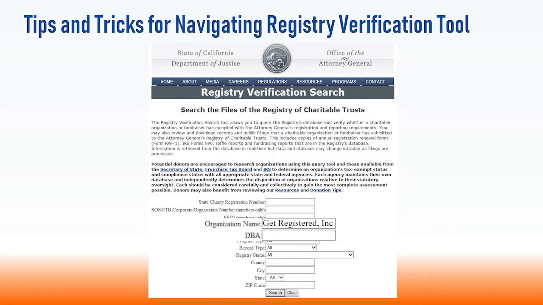If you have a partial name or aren't sure of the name of a registrant, you may use an asterisk as a wildcard at the beginning, middle, and/or end of the text you want to search for. For example, searching for Get * registered will find any registrant with names that start with Get and end with Registered, with anything in between, including spaces and special characters.